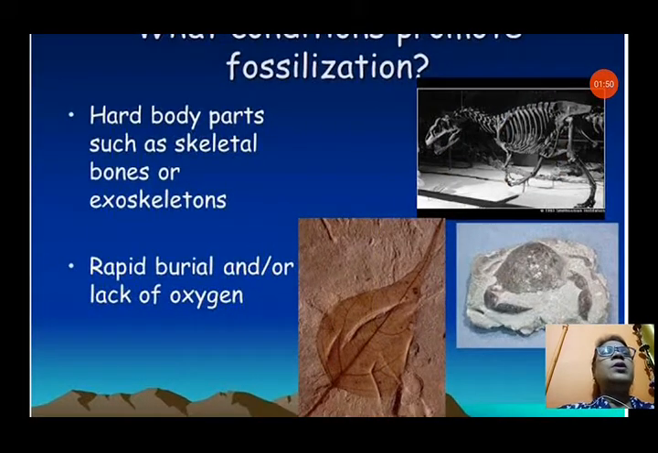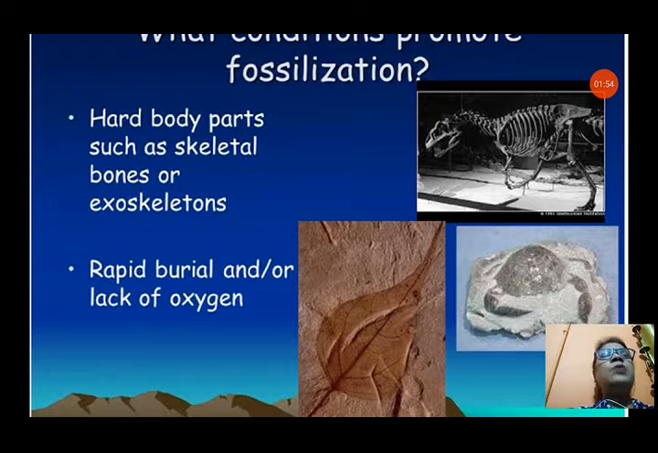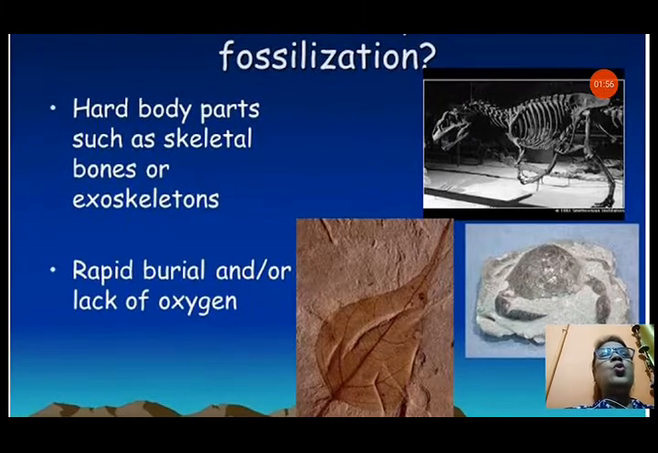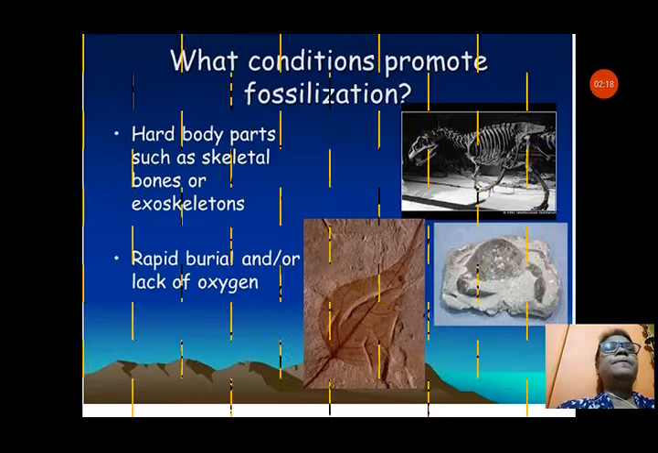Now next we will see what conditions promote fossilization. First, hard body parts such as skeletons, bones or exoskeletons can turn into fossils. Rapid burial and lack of oxygen also help. That means the burying of the skeleton or bones inside the ground or rocks, and lack of oxygen, helps in the formation of fossils.